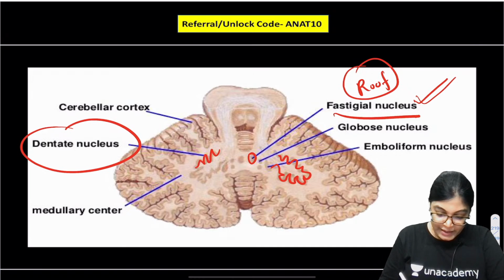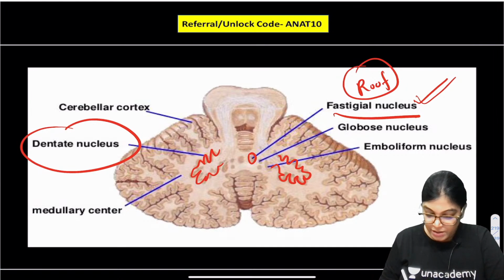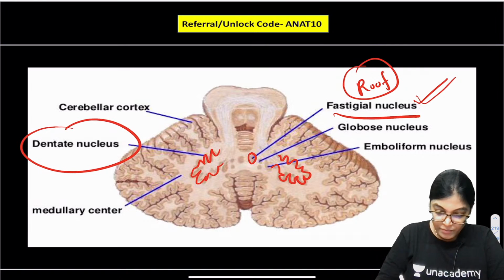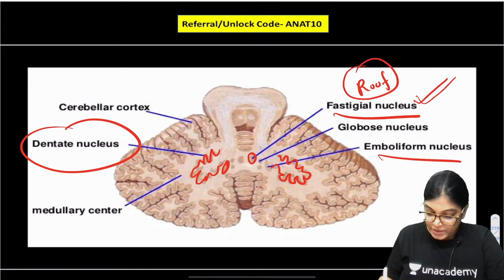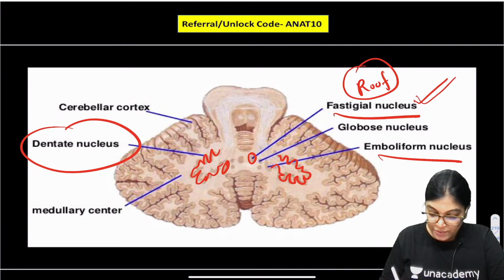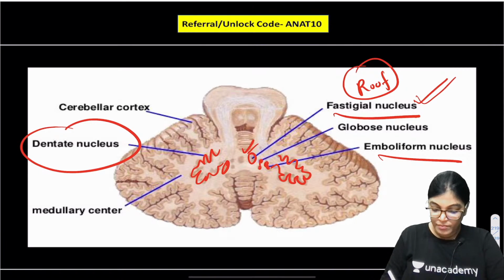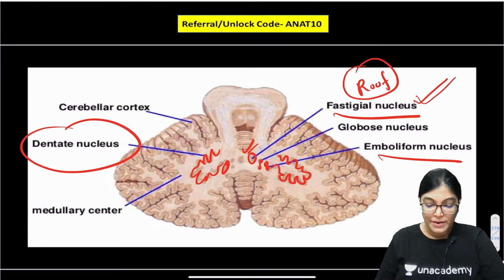So we have got dentate as the lateral most. Then we have got emboliform. Then we have got the globus, and fastigal is the medial most. Got it everyone?